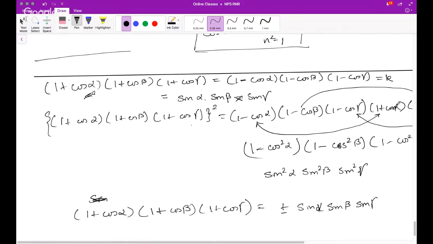So one of the values is sin alpha, sin beta, sin gamma. Now 1 plus cos alpha, 1 plus cos beta, 1 plus cos gamma was also equal to 1 minus cos alpha, 1 minus cos beta, 1 minus cos gamma. So hence this is equal to this. Proved.